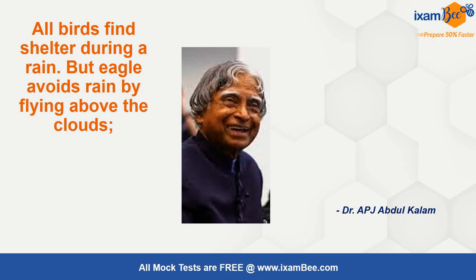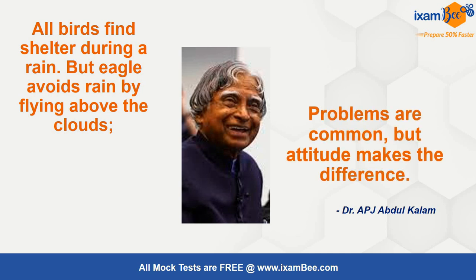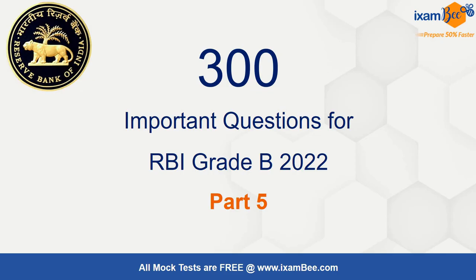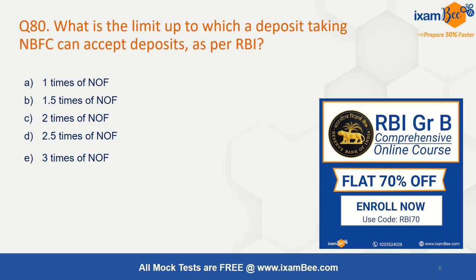As Dr. APJ Abdul Kalam says, all birds find shelter during a rain, but the eagle avoids rain by flying above the clouds. So problems are common, but attitude makes all the difference. In this video, which is the fifth part, we are discussing another 20 important questions for RBI Grade B 2022.